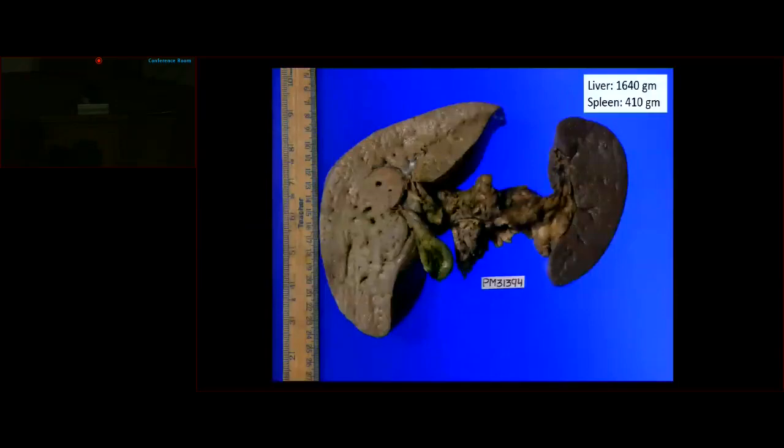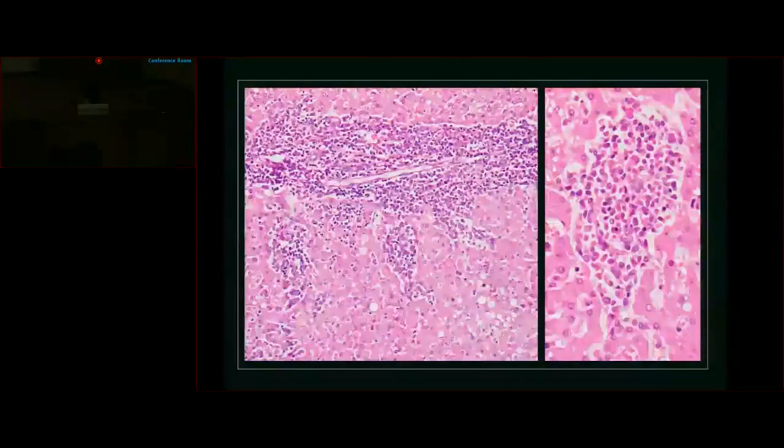So coming to this organ complex comprising of the liver, gallbladder, pancreas, C-loop of duodenum, and spleen. The liver and the spleen were moderately enlarged. However, no focal or nodular lesions were identified. At a low power, we can see that the lobular architecture of the liver is maintained. However, the portal tracts are expanded by a leukemic infiltrate, which can be seen extending out into the sinusoids.